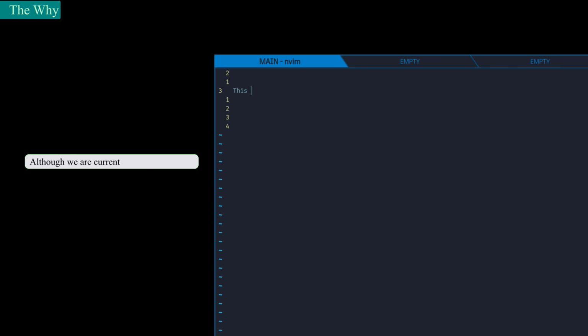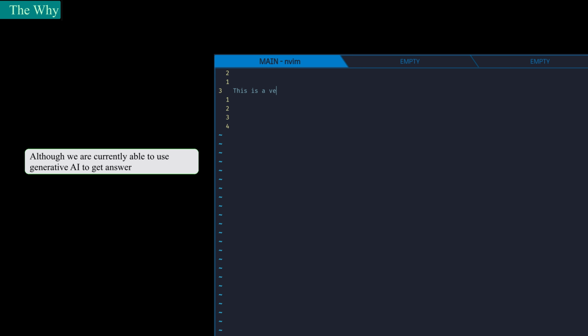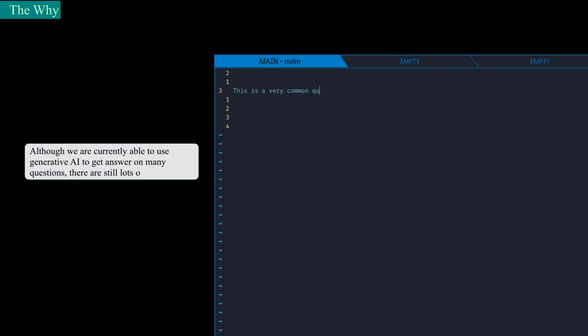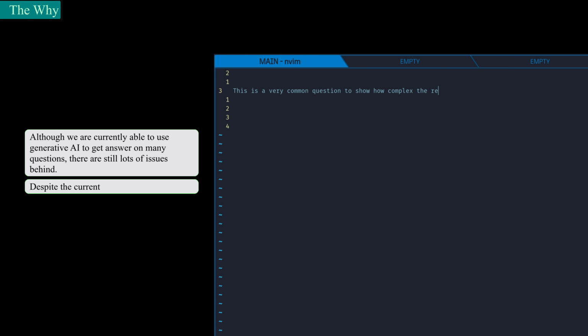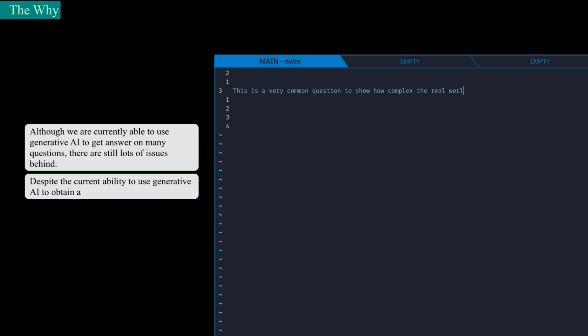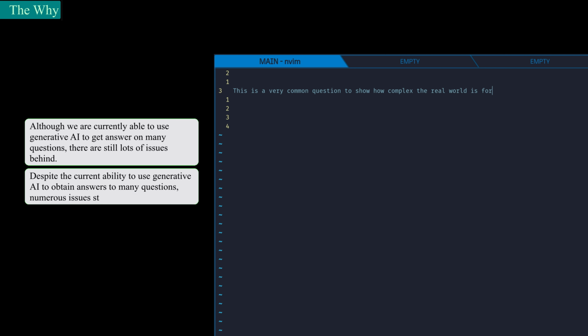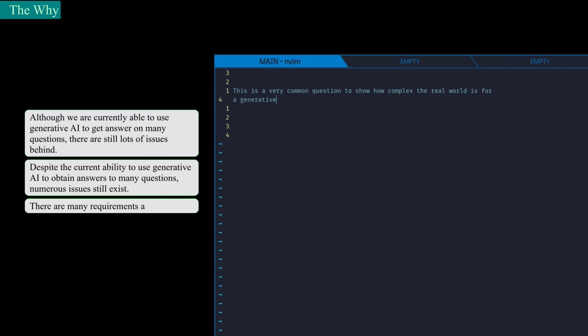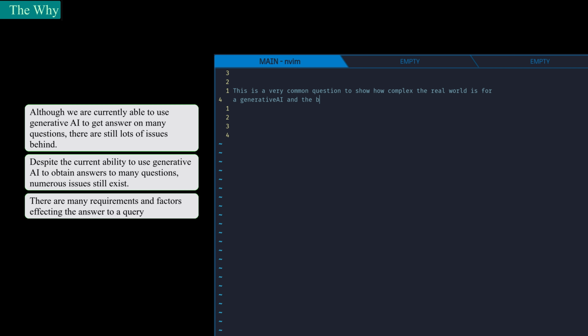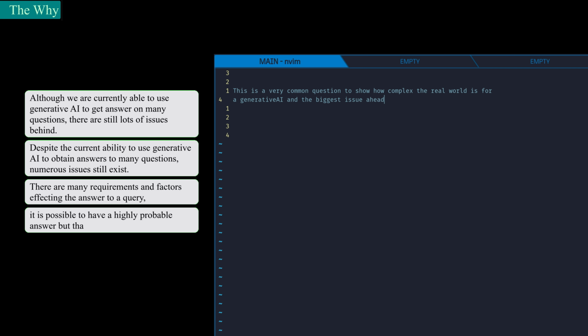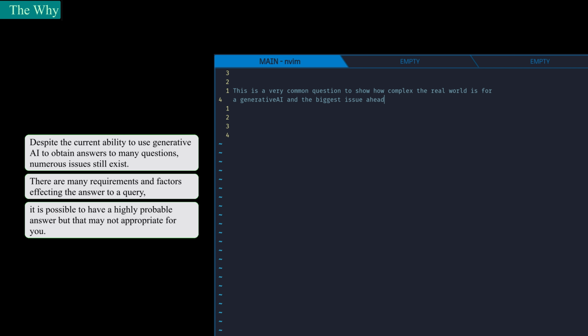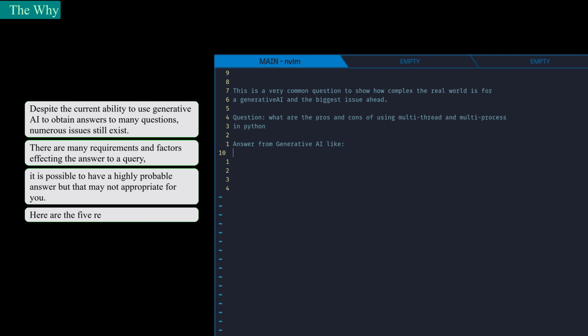Although we are currently able to use generative AI to get answers on many questions, there are still lots of issues behind. There are many requirements and factors affecting the answer to a query. It is possible to have a highly probable answer, but that may not be appropriate for you. Here are the 5 reasons.